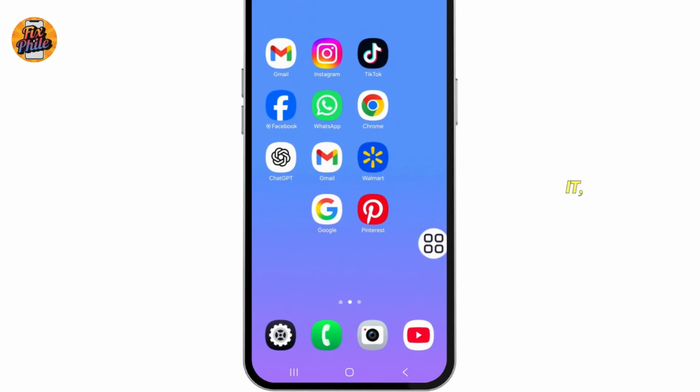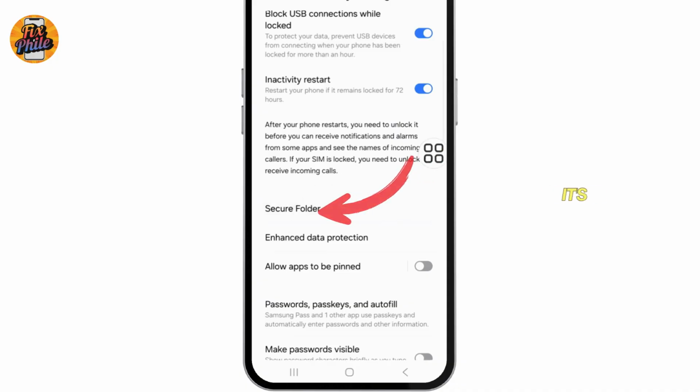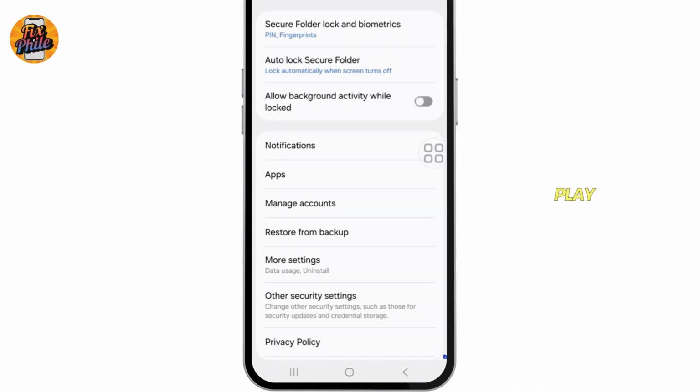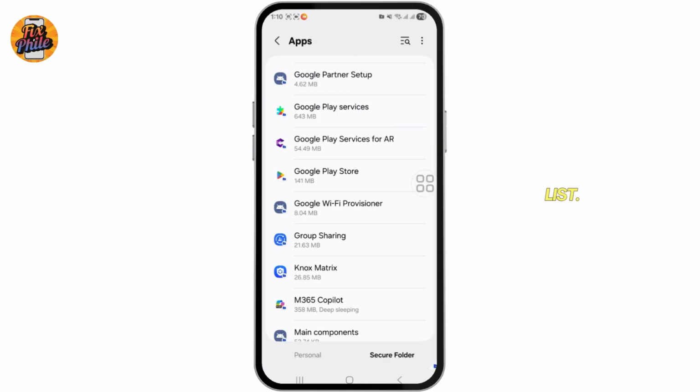If you still can't find it, check whether it has been moved to a secure folder or hidden apps section. Open Settings, go to Security and Privacy, then look for Secure Folder. If it's set up, open it and see if the Google Play Store is located there. If it is, move it back to your main app list.